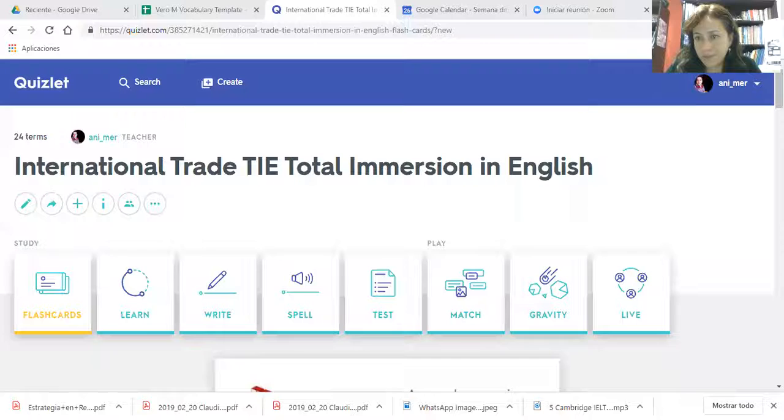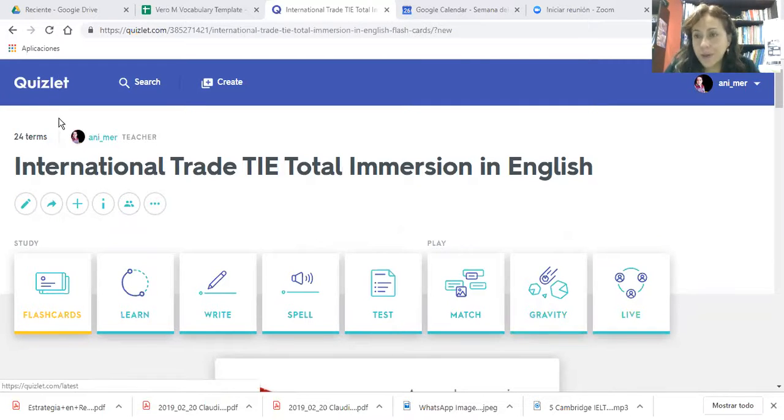And today I want to talk about a specific tip that we use here in Thai, Total Immersion in English. And the tip is called Quizlet. It is a really nice app that I'm going to share with you. And the idea of this app is that you can practice the vocabulary. So it's a really useful tool, as I mentioned, that we use so that you can practice the vocabulary. Of course, we include other techniques, and this one is one of them. So let me show you.